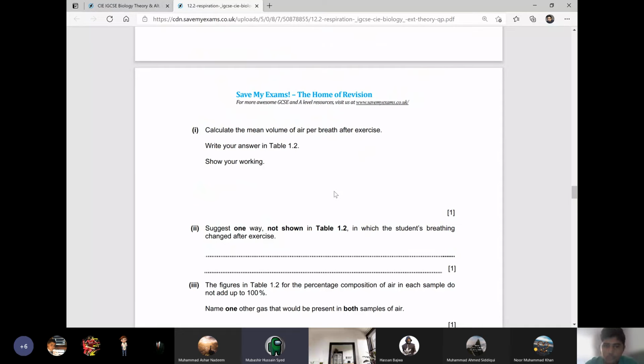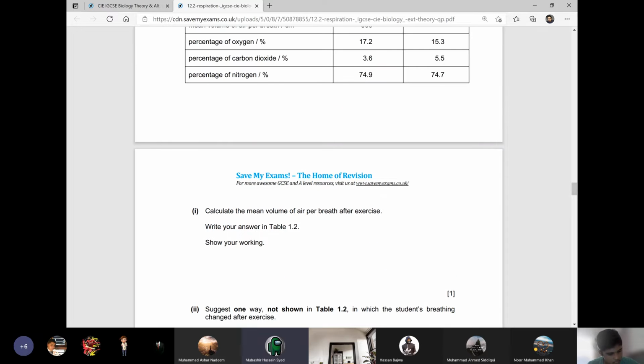Sir, this is not related, but can you tell me what the job of the pleura is? The pleura, we actually call it the pleural membrane. Now, this membrane is present around the lungs, and in between the pleural membrane and the lungs, there is a space, and that is called the pleural cavity. And in that space, there is a liquid which is called pleural fluid.